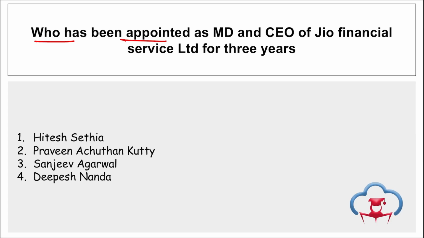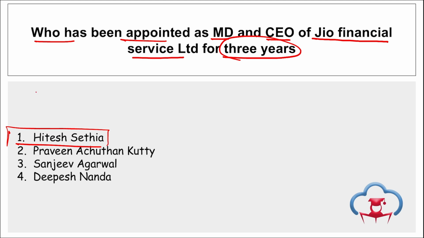Next, who has been appointed as the MD and CEO of Jio Financial Services Limited for a period of 3 years? So, Hitesh Sethia, right? Recently, the Ministry of Corporate Affairs has appointed Hitesh Kumar Sethia as the MD and CEO of Jio Financial Services Limited. He will be in this position for a period of 3 years with effect from 15th of November 2023. If we talk about Praveen Achutan Kutty, RBI has approved his appointment as the MD and Chief Executive Officer of DCB Bank, right? And he will also be in this position for 3 years.